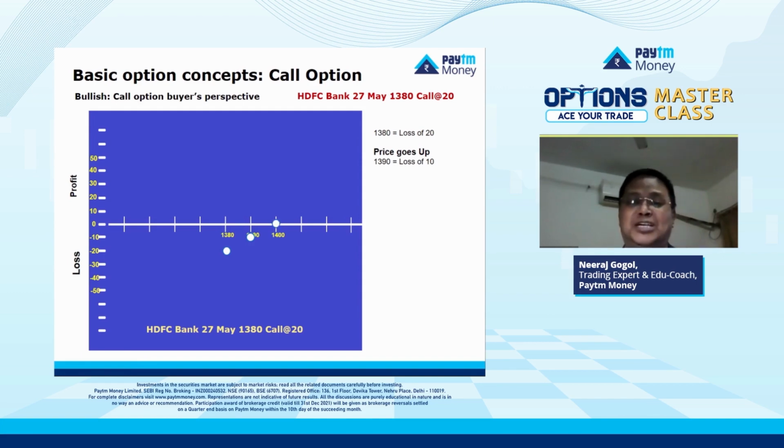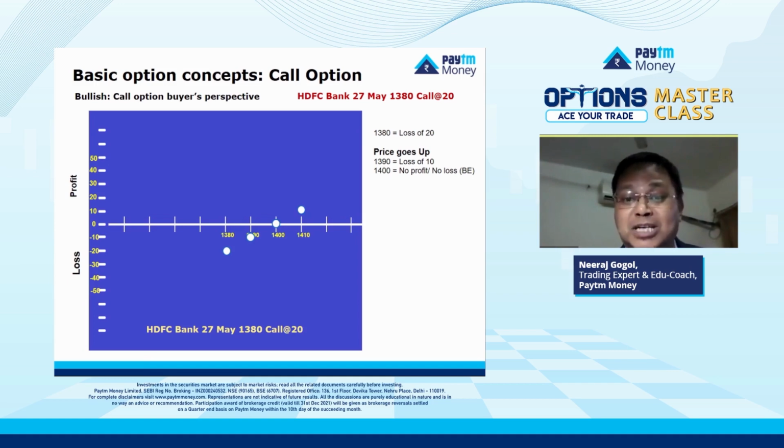Now, if the price is at 1400 rupees on the day of the expiry, this contract gives you a profit of 20 rupees, and that 20 rupees is the premium that you have paid. It means how much you earn from the contract is equal to the premium that you have paid. So essentially, you are at no profit, no loss. Am I right? So this is what is called break even. So although you bought the contract at 1380, you achieve your break even only when price goes to 1400 rupees.